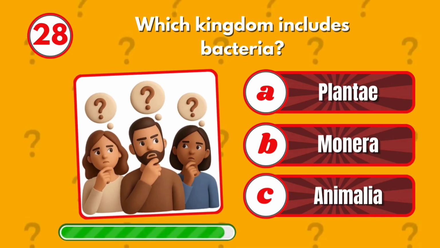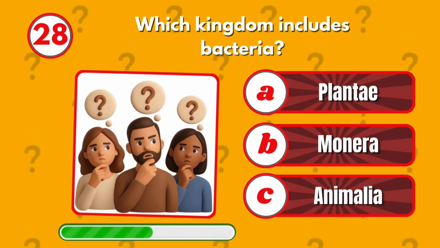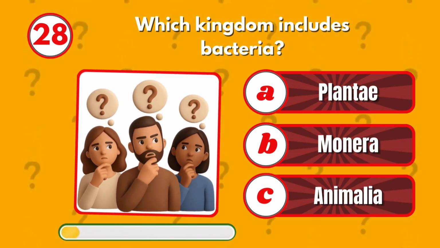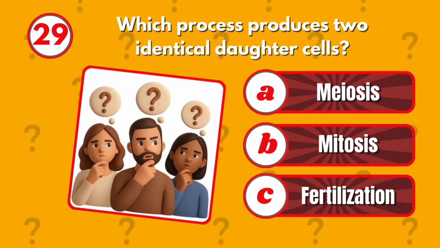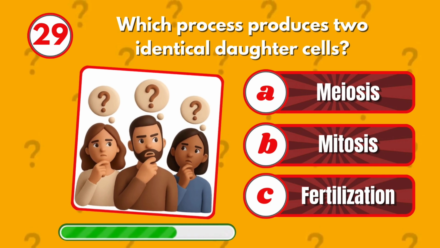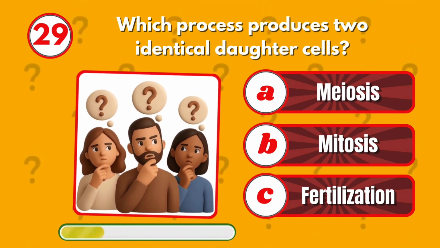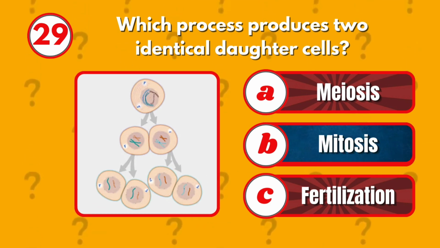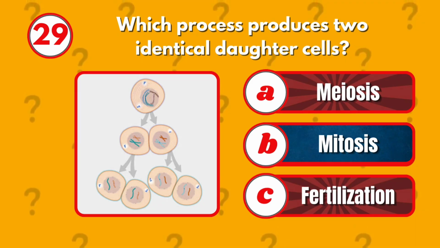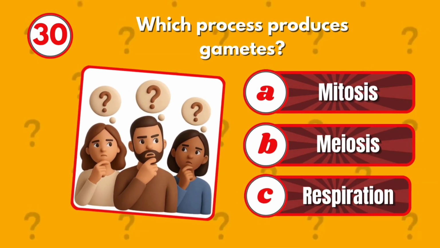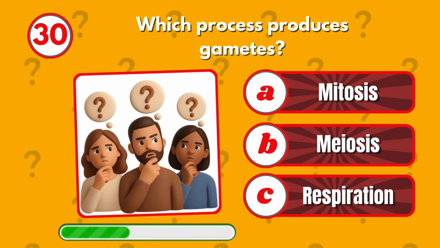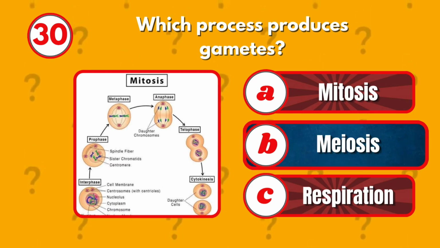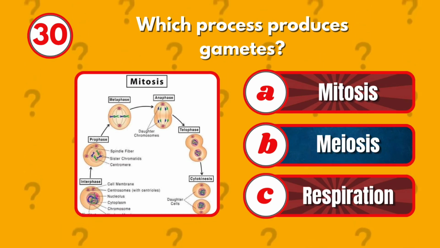Which kingdom includes bacteria? Monera. Which process produces two identical daughter cells? Mitosis. Which process produces gametes? Meiosis.